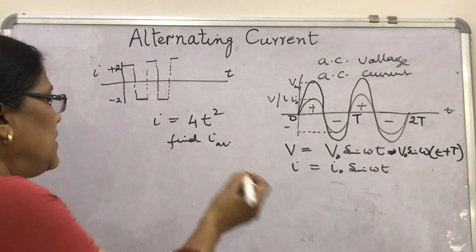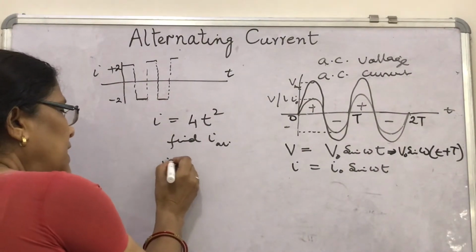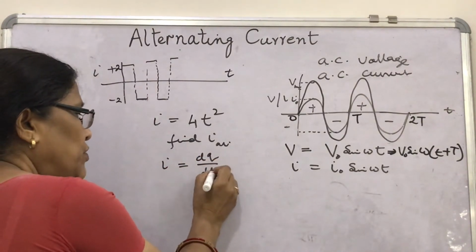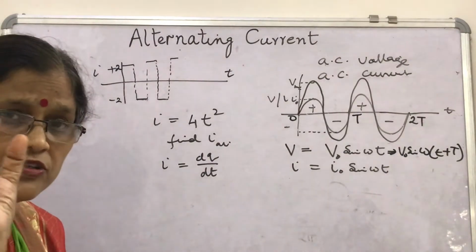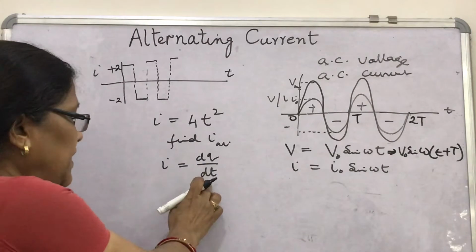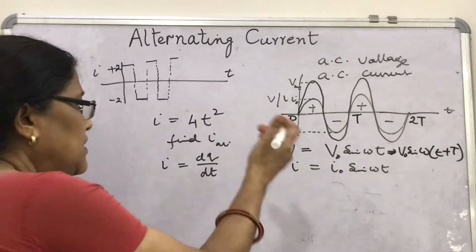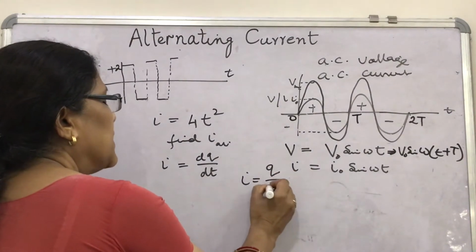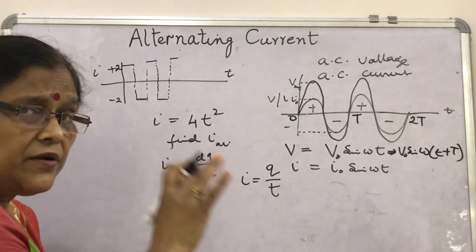How will you find the current? The instantaneous value is dq by dt. You know dq is a small amount of charge flowing through the circuit for a small interval of time dt. What is the total average current? The total charge upon total time. How will you get the total charge?